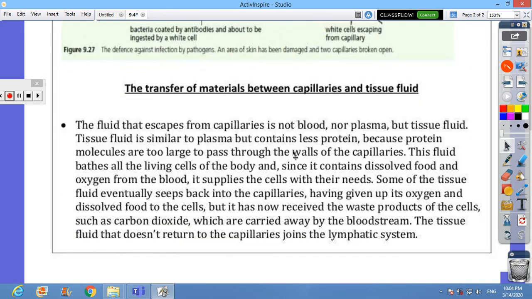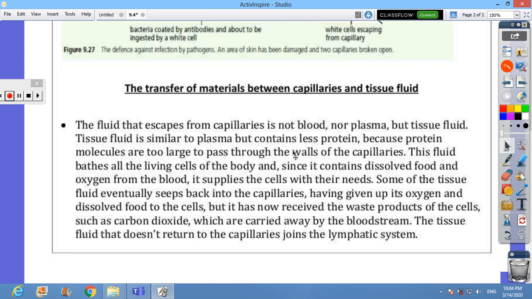We did talk about tissue fluid, and we did mention that it's a fluid that exits the capillaries to bathe your body cells and tissues. So we can say that this is the plasma, excluding proteins and red blood cells. The tissue fluid contains white blood cells as well, just like the blood.